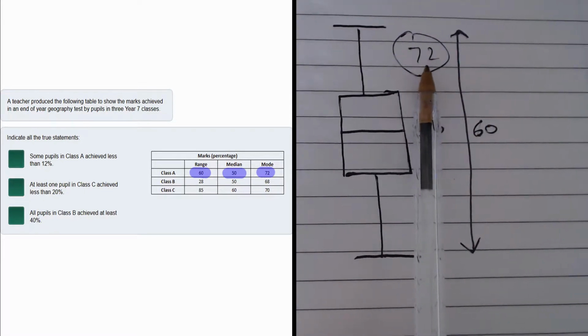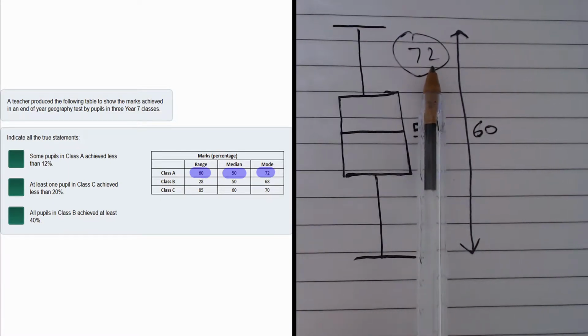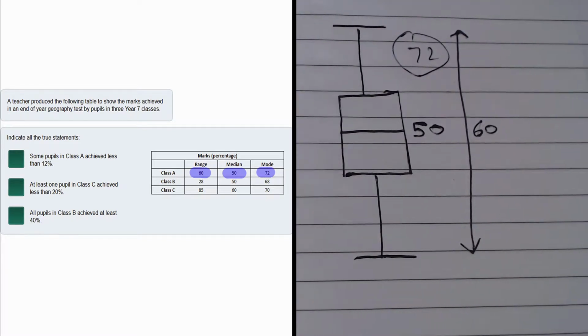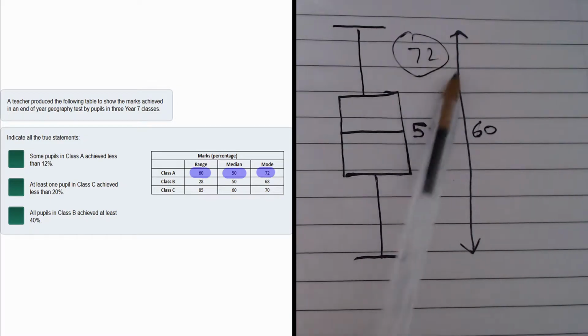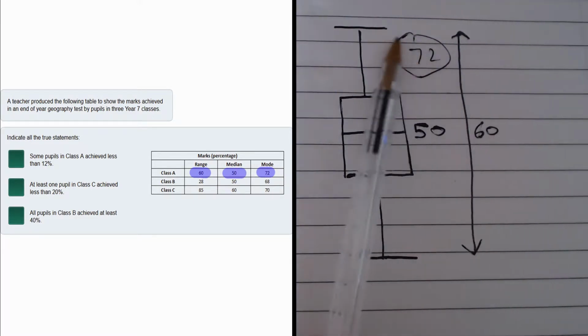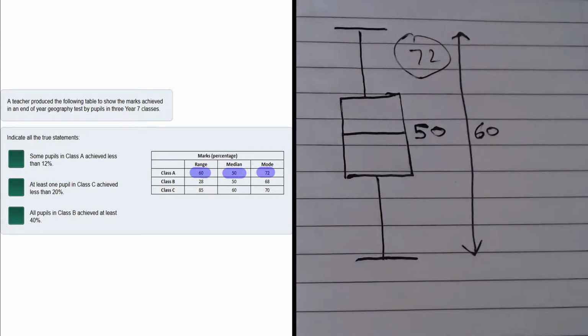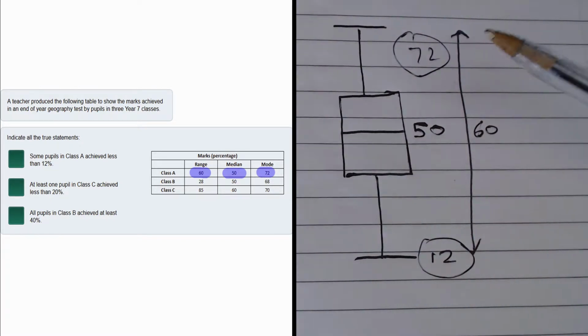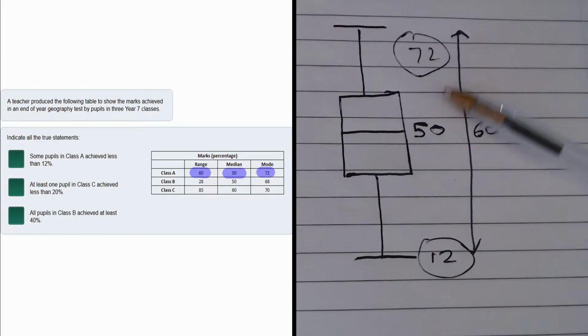Well, the mode is 72, okay? So we know someone got a mark of 72 because it's the most common. At least 2 people must have got a mark of 72 for it to be the most common. But the range is 60, right? So if 72 was our highest mark, which it might not be, our highest mark might be 82, we don't know. But if it is our highest mark, i.e. we're making this as small as possible, the range would take us to exactly 12. So even if our highest mark is 72, the range will only take us down to 12, not less than 12.